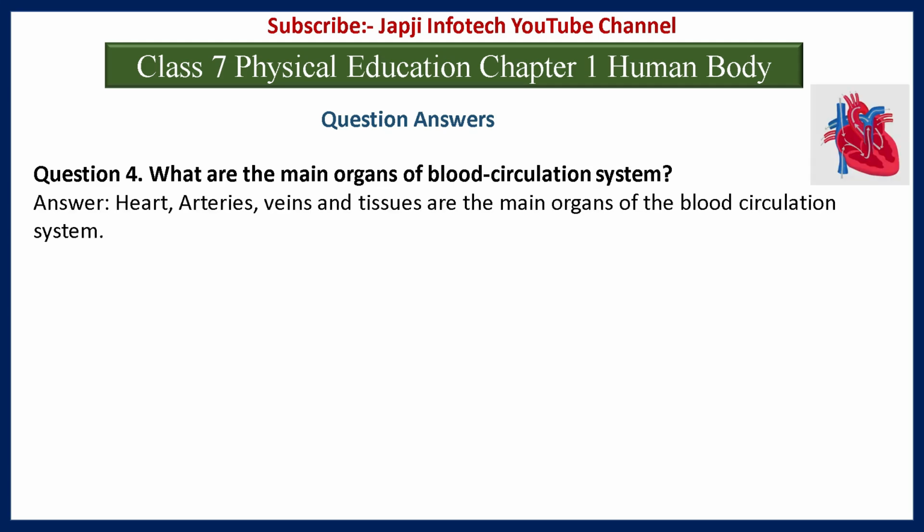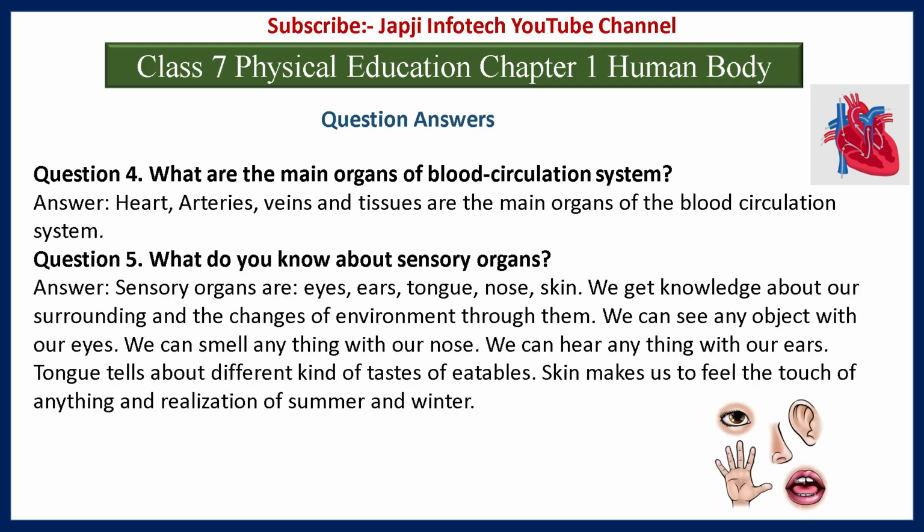And the fourth question is, what are the main organs of the blood circulation system? And the answer is heart, arteries, veins, tissues are the main organs of the blood circulation system. Fifth question is, what do you know about sensory organs? And the answer is sensory organs are eyes, ears, tongue, nose, skin. We get knowledge about our surroundings and the changes of environment through them.